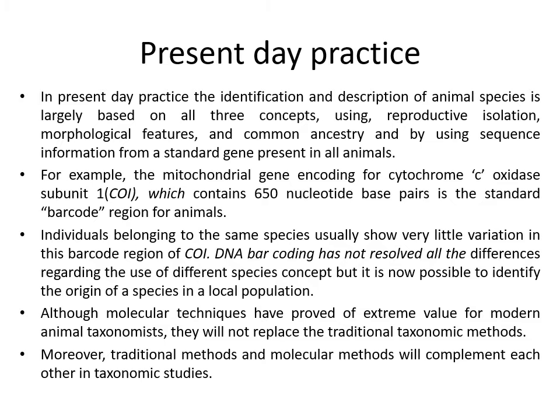And present day, the mitochondrial gene encoding for cytochrome C oxidase subunit CO1, which contains 650 nucleotide base pairs, is the standard barcode region for animals. Any deviation in this nucleotide base pair helps in confirming the species. Molecular techniques have proved of extreme value for modern animal taxonomists, but traditional taxonomic methods are more valid and reliable.